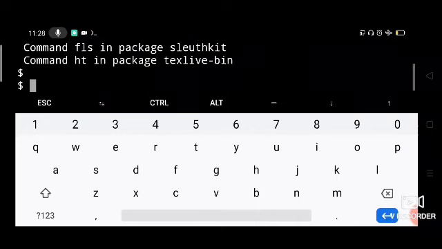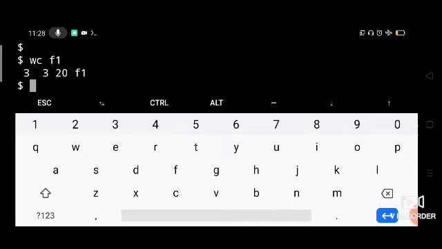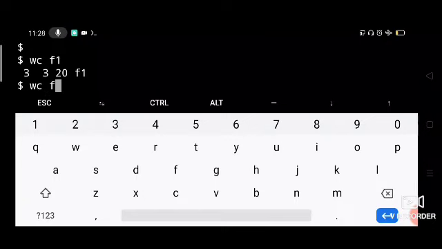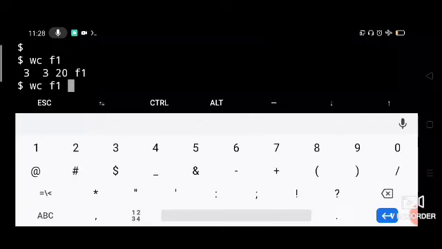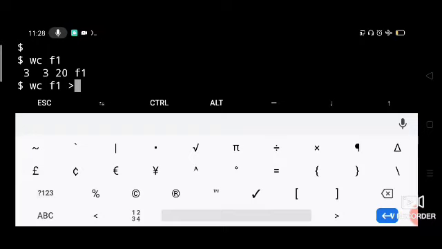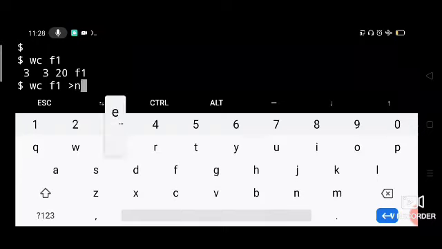Okay, then let us see wc f1. If you do this, the output will be displayed on the screen itself. But if you say wc f1 and then use the greater than symbol for redirection, and let us say some new file, let us say newf, okay, new file.